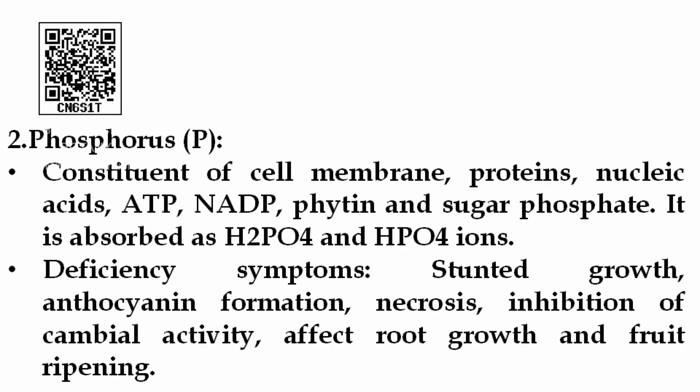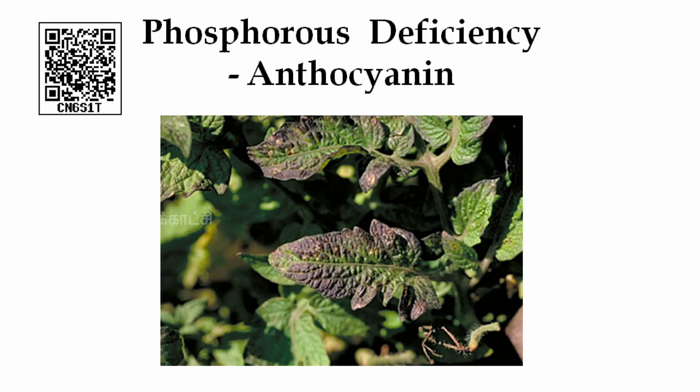So, nitrogen is essential for the formation of chlorophyll. Next, phosphorus. It is a constituent of cell membrane, protein, nucleic acid, ATP and NADP, phytin and sugar phosphate. The deficiency symptoms are stunted growth, anthocyanin, necrosis and inhibition of cambial activity. It affects root growth and fruit ripening. You can see the picture, the anthocyanin formation, the deficiency of phosphorus.